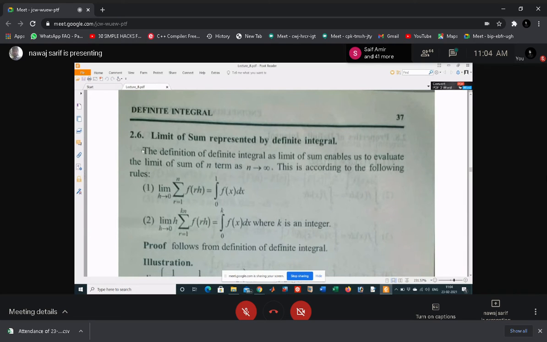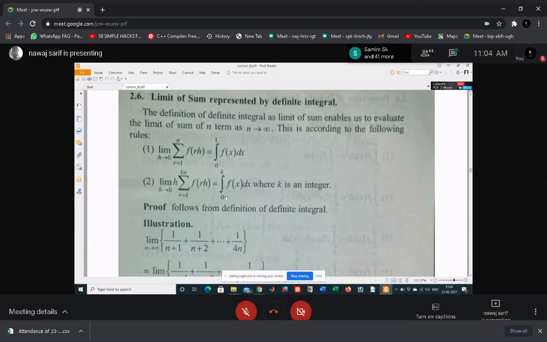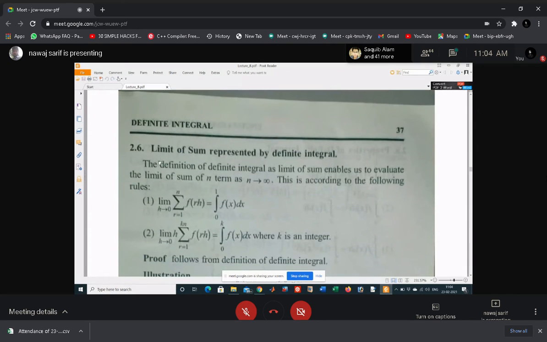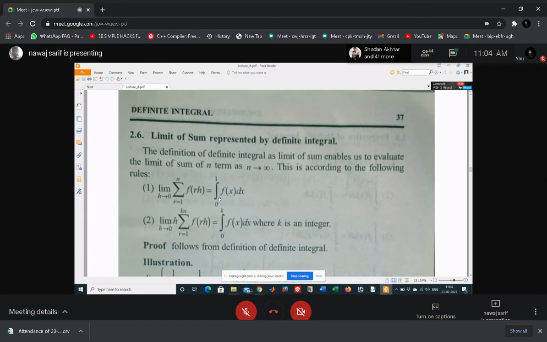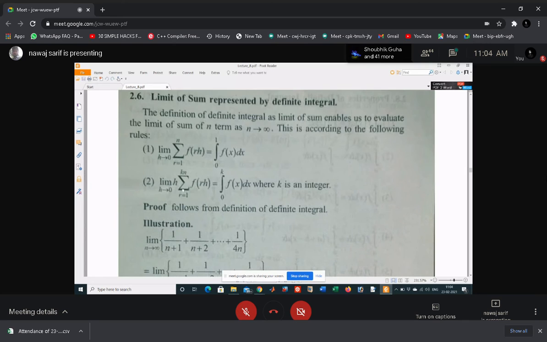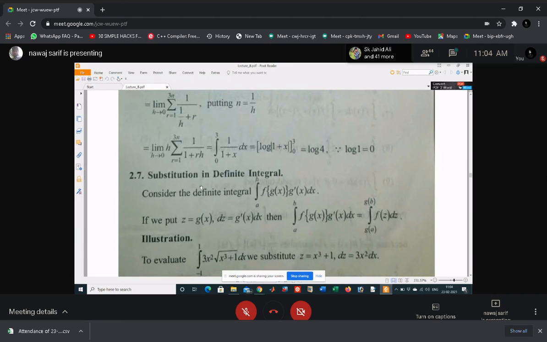This one is very important. If you have any doubt in this case, then you can ask. I will give you more examples related to this one, and then just try to see the properties of the integrals.